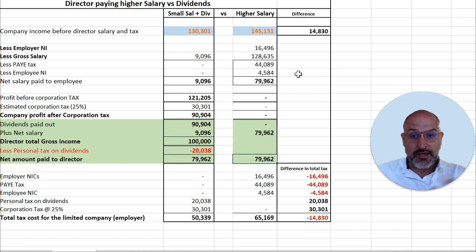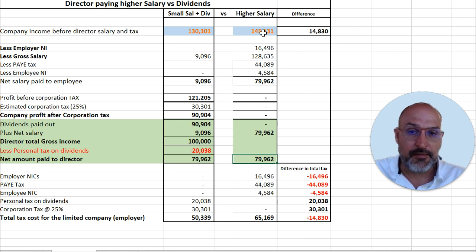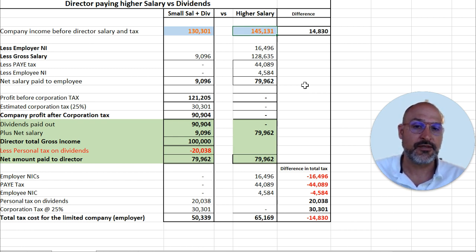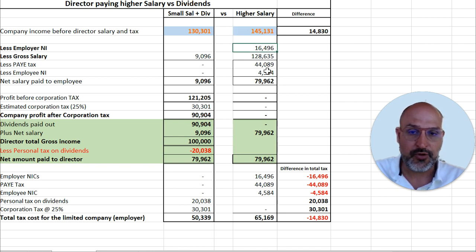Now, if you look at the company's overall position, the company will also need to pay employer national insurance. So really, the company needs to do turnover of that gross salary plus the employer national insurance, which brings me to this £145,131 turnover. Just to talk you through the calculation again, that's the turnover, 145,131, less employer national insurance, that's an expense, less gross salary, gives you profit in the business of zero.